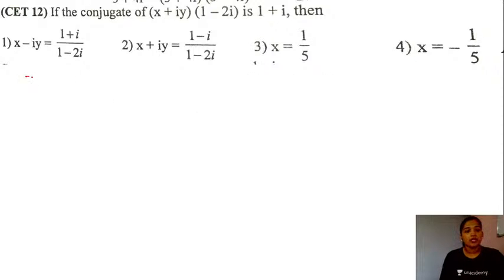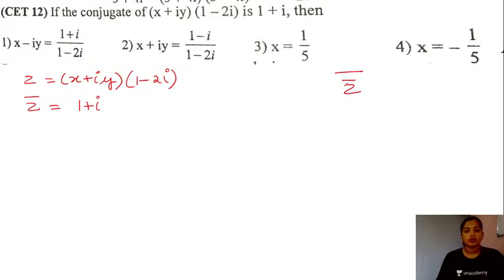Okay, suppose we take z equal to x plus iota y into 1 minus 2 iota, and what is the information given? The conjugate of this product will be equal to 1 plus iota, right? So we have studied that when you take the conjugate of z conjugate, this will be equal to z.